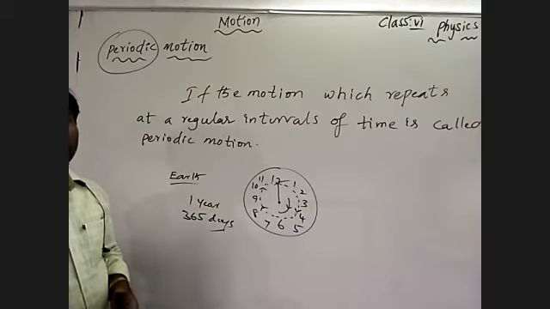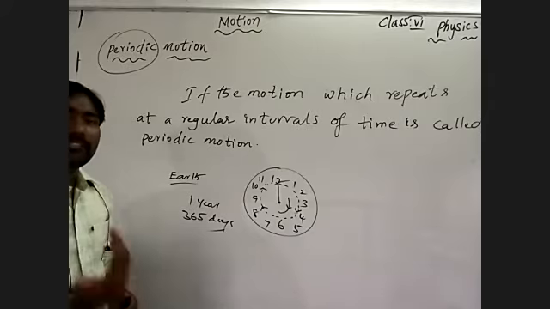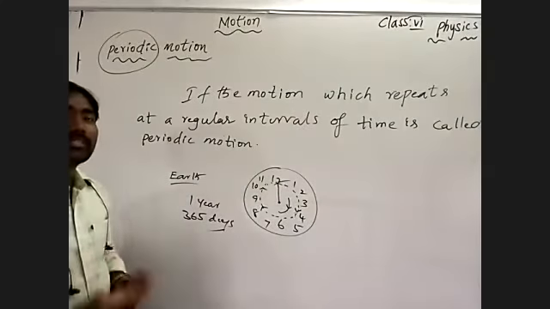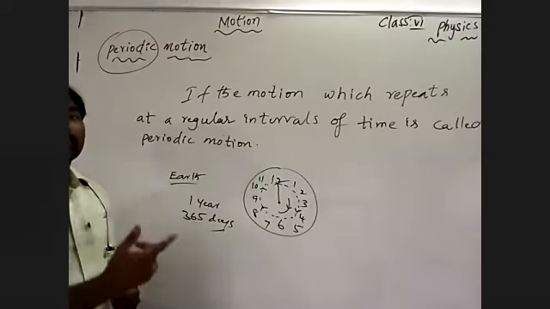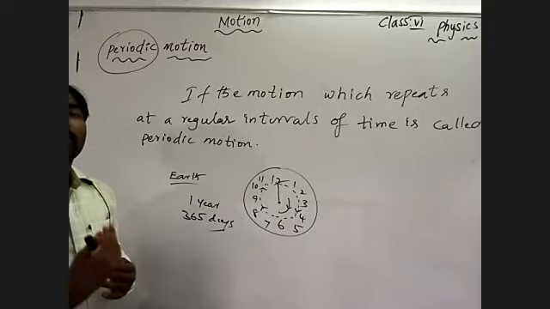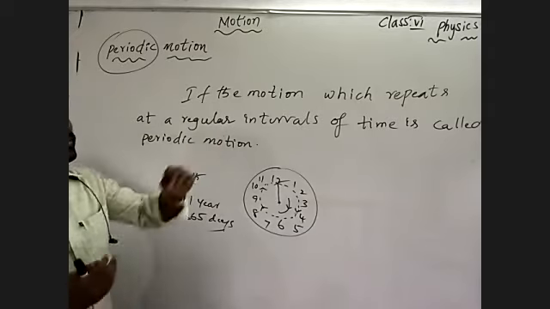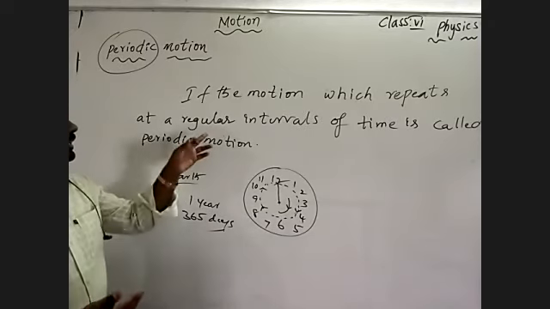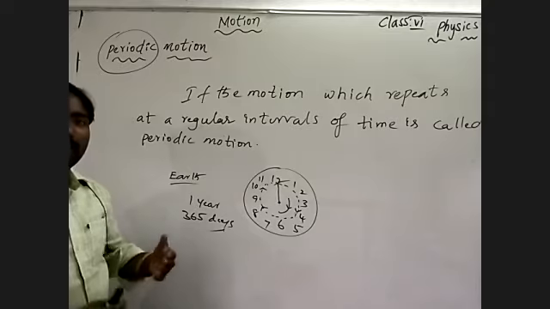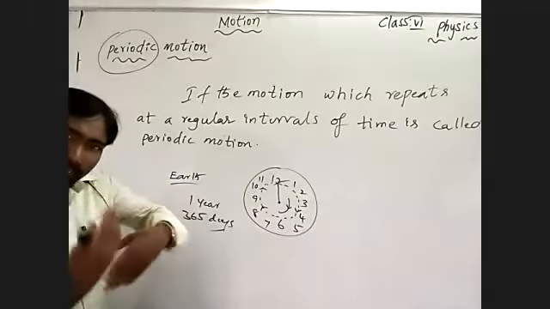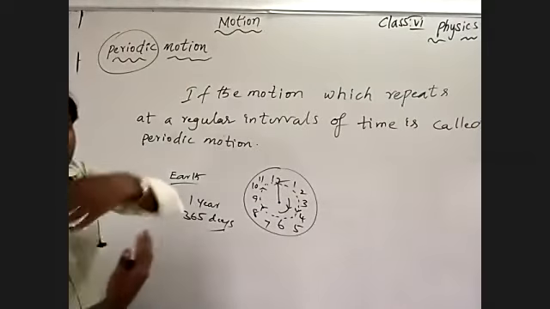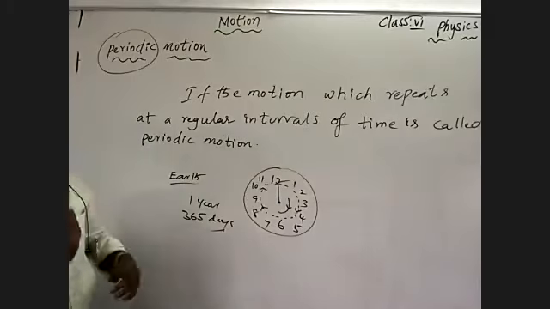Understand? Same as the rotation of the Earth on itself, it takes 24 hours. See that the motion of the Earth repeats at a regular interval of time. To finish one complete rotation takes 24 hours. Again, the second rotation starts and again takes 24 hours.